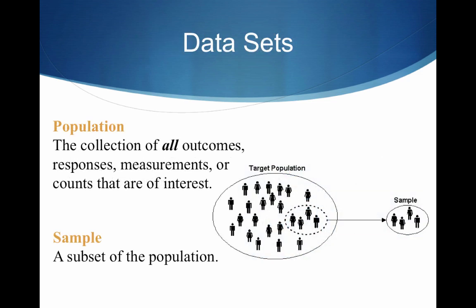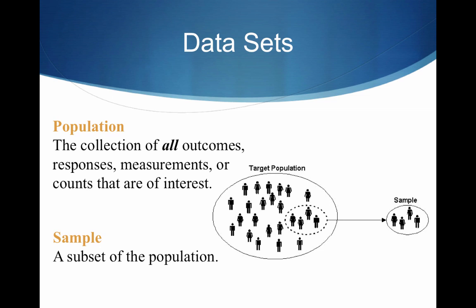One of the areas where we need to start is by talking about a population versus a sample. Be careful. Don't think population means population of people, meaning everybody on the planet. A population is just the collection of all outcomes, responses, measurements, or counts that are of interest, whereas a sample is simply a subset of that population.